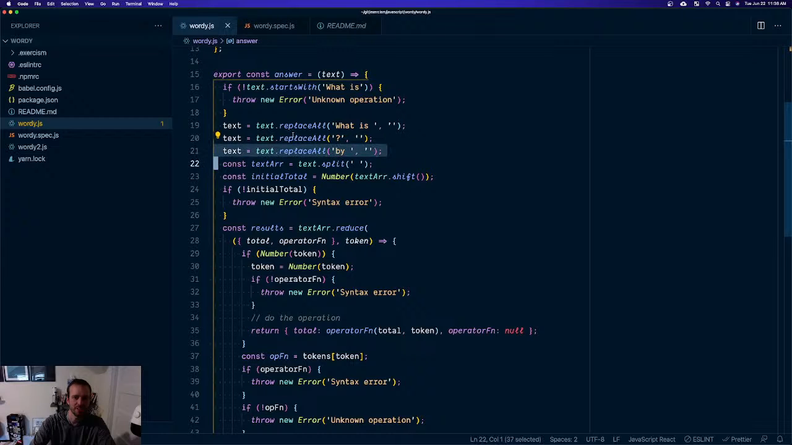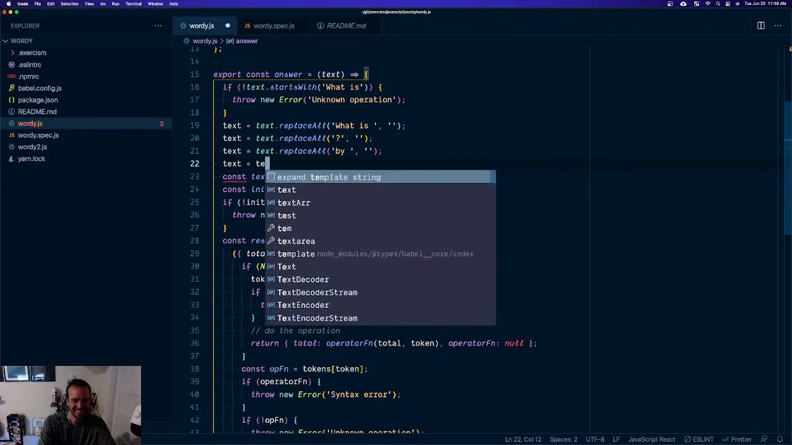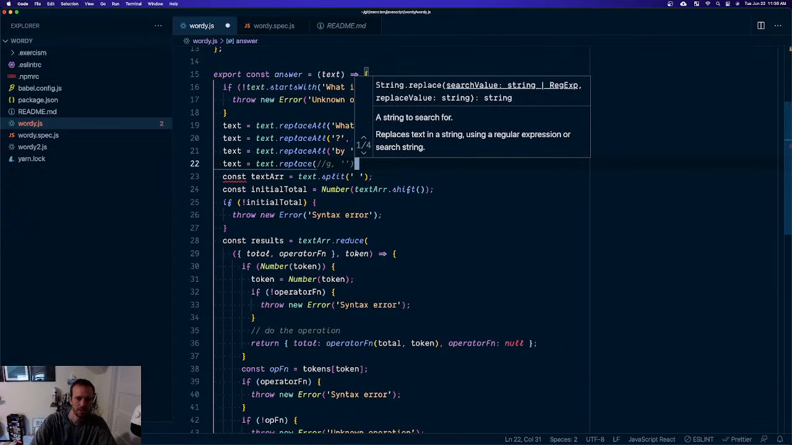I mean, this one needs the all. These ones don't. This is a regex. I'm not going to take the time to figure it out though. Or am I? It's replace, because replace can take a regex. Global. Empty string. And you got your either.